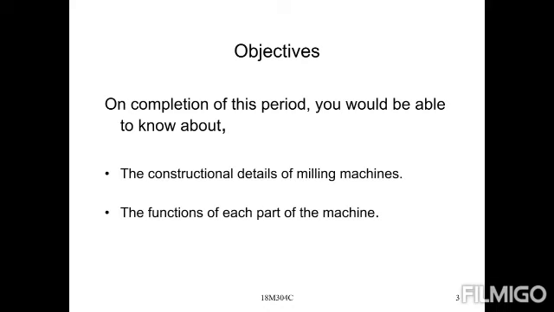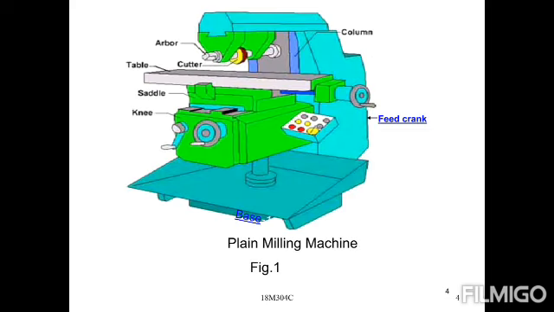Next thing, in this class, what we need to study is mainly the construction details of the milling machine. What is the main construction? What parts are provided, of which type each is, and what is the main function of each and every part. And what are the tool holding devices used in a milling machine. These are the main three topics.